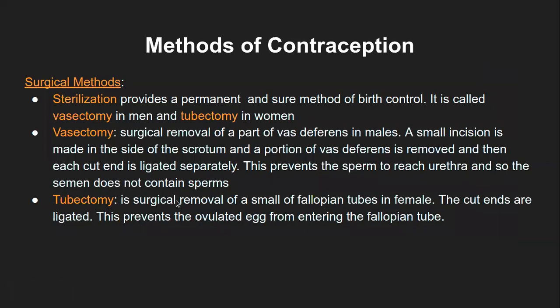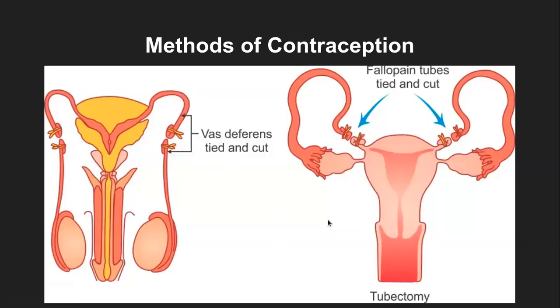Okay, then the tubectomy method. It is the surgical removal of a small part of the fallopian tubes in females, and the cut ends are again ligated, same as vasectomy, and this prevents the ovulated egg from entering the fallopian tube. What you see in this diagram is the fallopian tubes. They are usually cut, a small piece taken out, and both the ends are ligated, so that whatever ovule is being released from the ovary does not enter the fallopian tube at all.